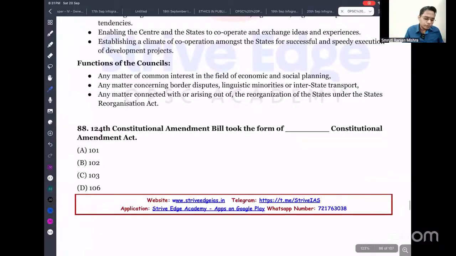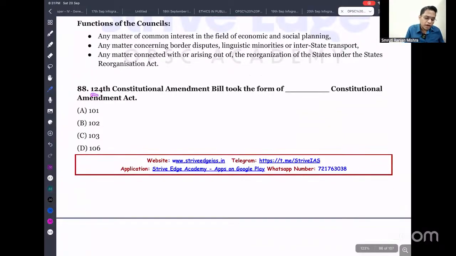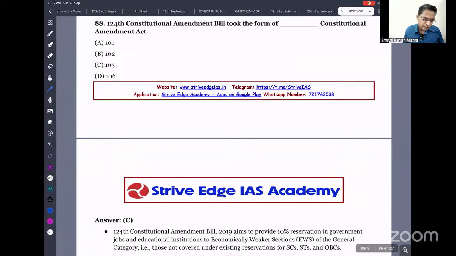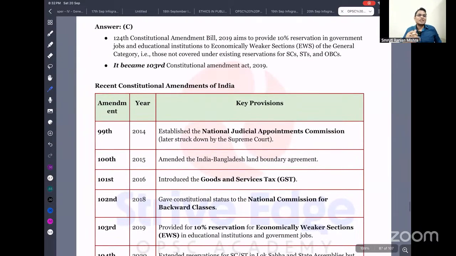Next important question: the 124th Constitutional Amendment Bill took the form of the 103rd Amendment Act, which provides for 10% reservation to the EWS, the economically weaker sections. This is a past question. They can ask about the last seven or eight amendments. You need to remember the last amendments, as they can ask about their provisions.